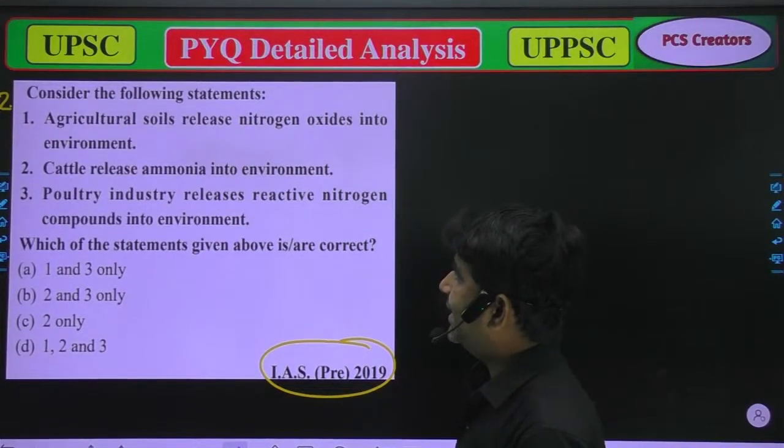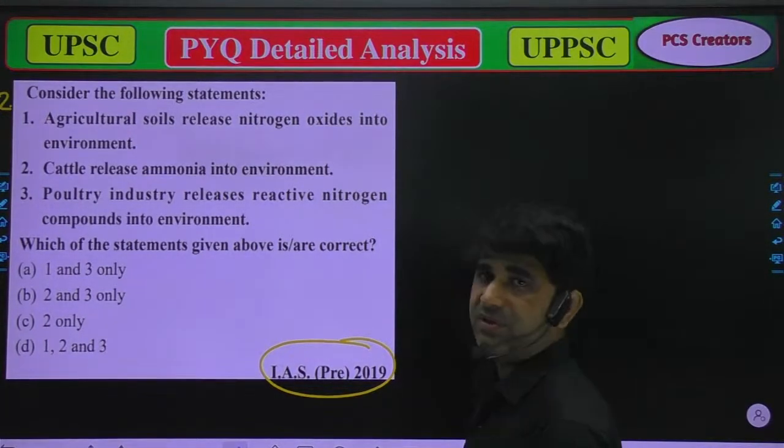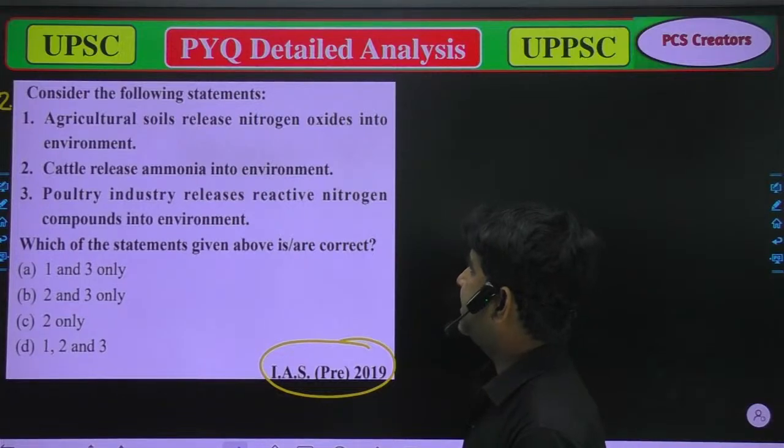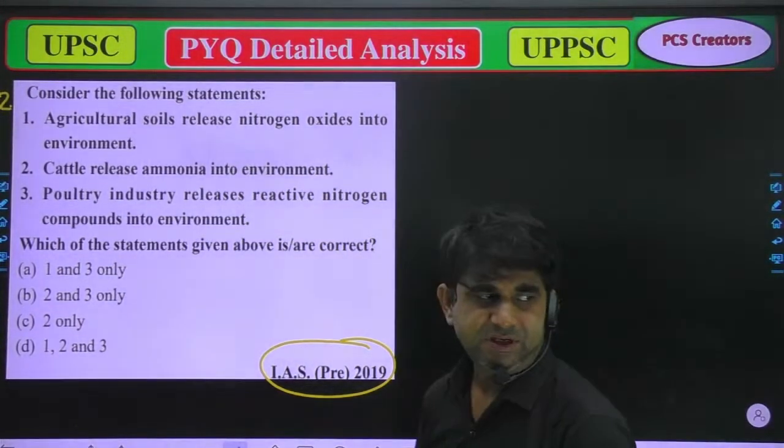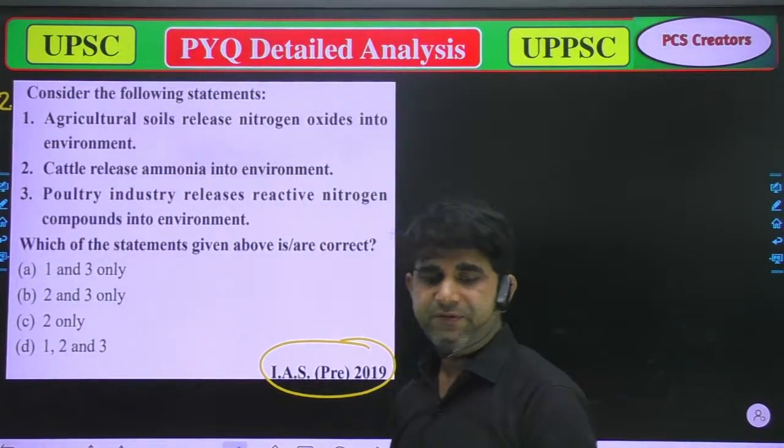Second, cattle release ammonia into the environment. Third, the poultry industry releases reactive nitrogen compounds into the environment. Which of the statements given above are correct?